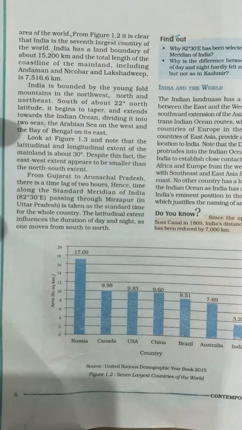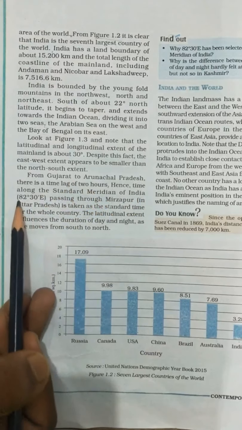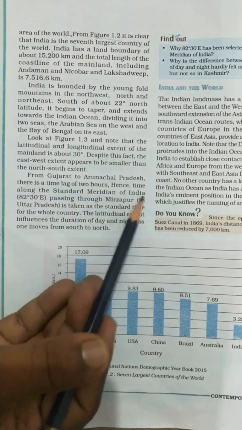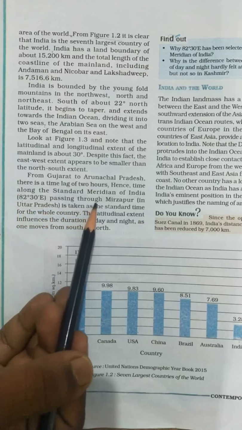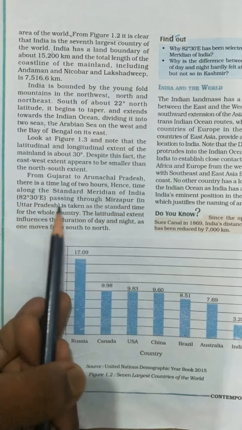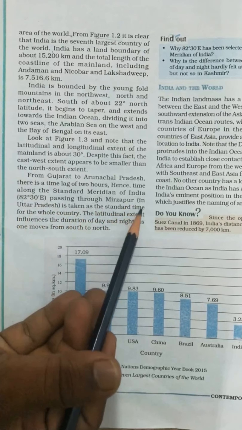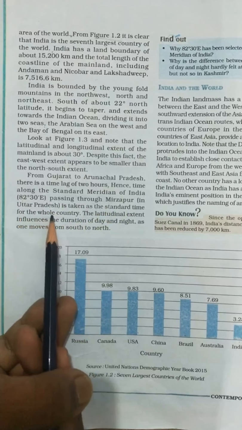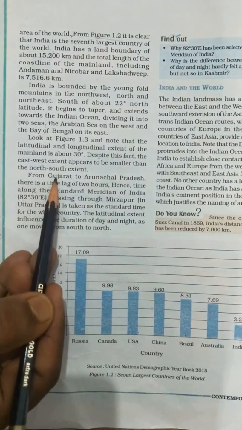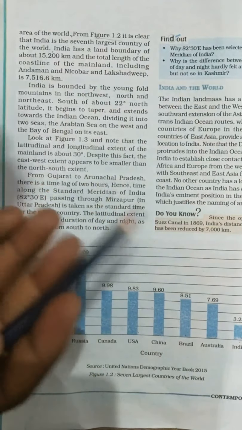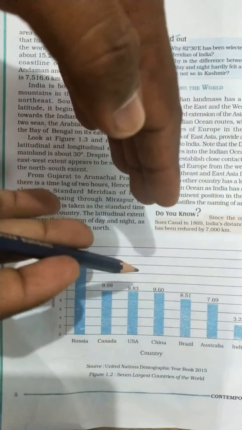See, in Arunachal Pradesh and in Gujarat the same time will be shown, but the standard meridian of India, 82 degrees 30 minutes, passing through Mirzapur in Uttar Pradesh, is taken as the standard time of the whole country. Because of this difference, from Gujarat to Arunachal Pradesh there is a 2 hours gap.